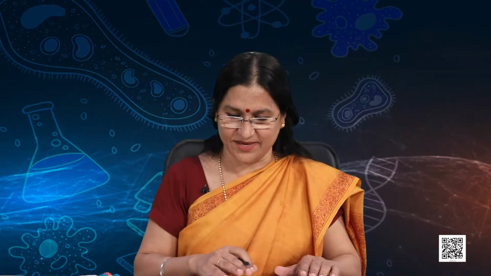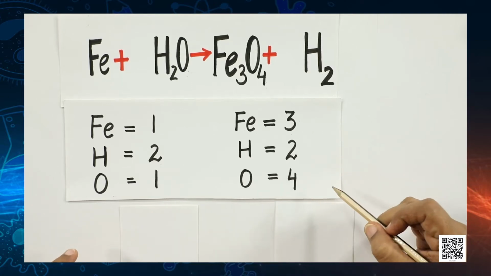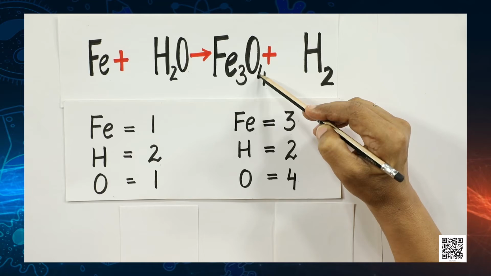I am sure you are also tabulating and writing it along with me. Yes. So, now you can see that iron on both the sides is not balanced, hydrogen is balanced, but oxygen again is not balanced. So, what do we do? It is often convenient to start balancing with the compound that contains the maximum number of atoms. It may be a product or a reactant, and in that compound select the element which has the maximum number of atoms. Using this criteria, in this reaction we can select iron oxide, and which element do we select?